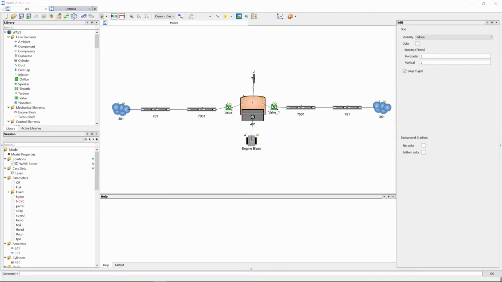My name is Adriaan and today we are going to build a one-cylinder compression ignition engine. Let's go. So in front of you, you see the finished product. You can see the one cylinder in the middle with the ambient objects on the left and the right, and our inlet manifold, inlet port valves, exhaust port and exhaust manifold.